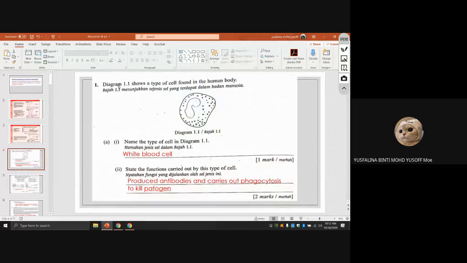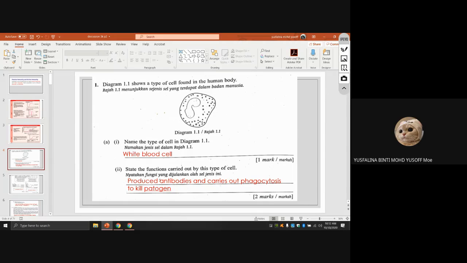The question asks: diagram 1.1 shows a type of cell found in the human body. This is actually a white blood cell. State the function carried out by this type of cell. I already explained on Tuesday the function of the white blood cell.